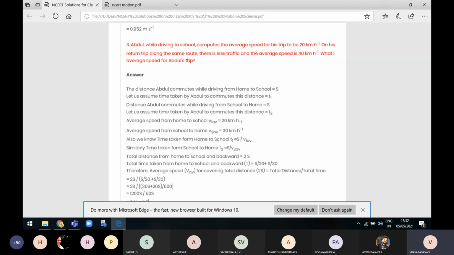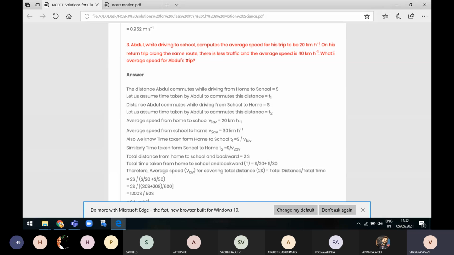Therefore, by using the formula, the average speed for covering the total distance 2s is equal to total distance by time taken. We want to calculate this speed, so we need to apply this formula. Average speed is equal to distance traveled by time taken. That is the formula here. We get total distance by the time taken.